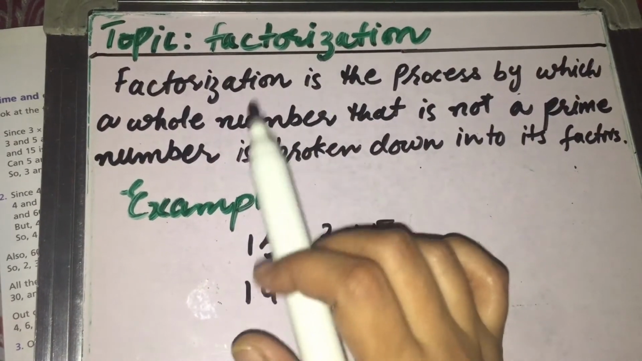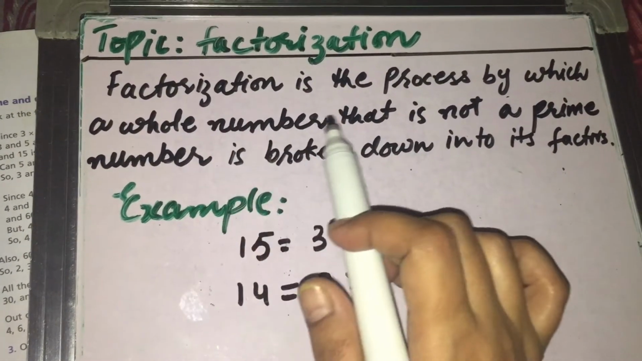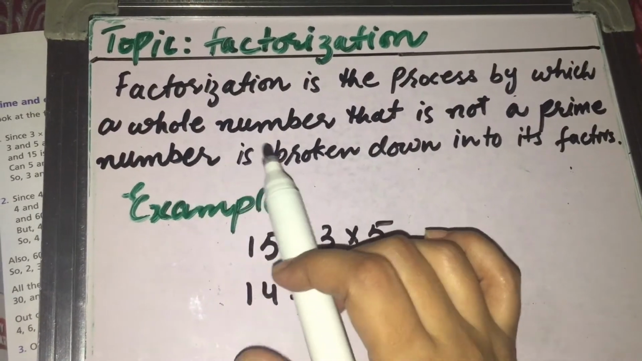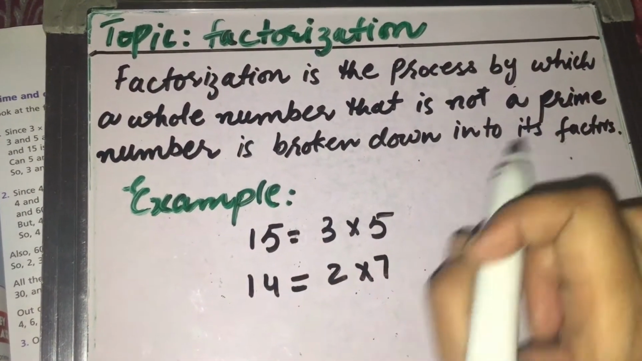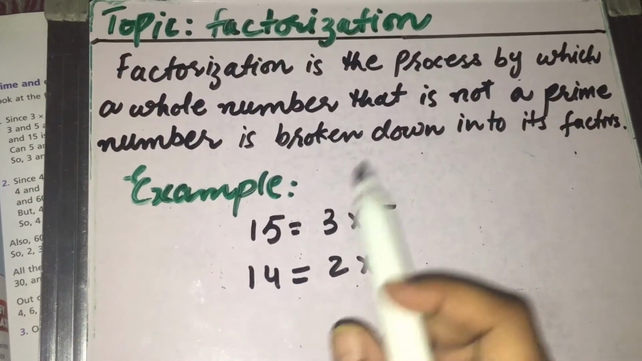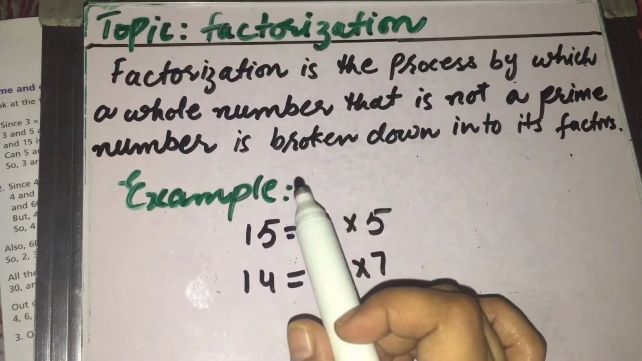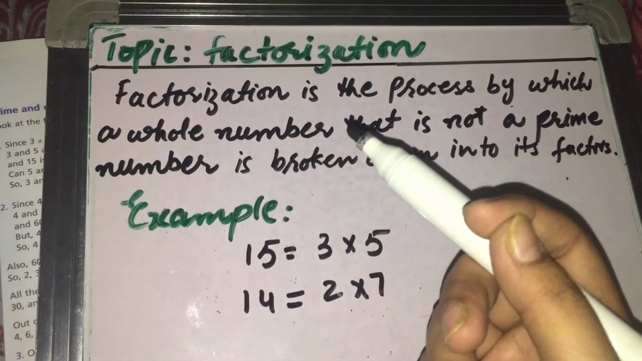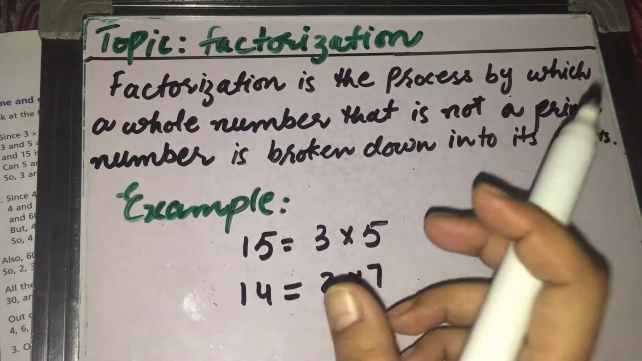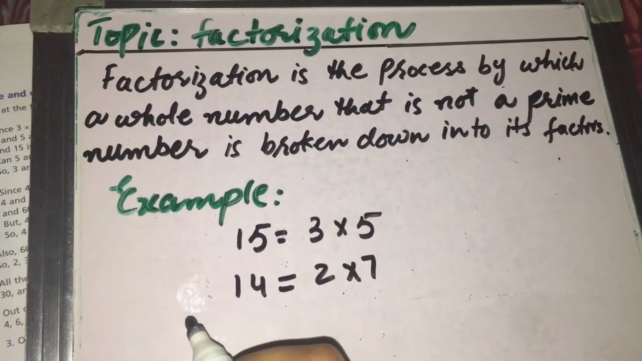Students, today's topic is factorization. Factorization is a process by which a whole number that is not a prime number is broken down into its factors. Factorization process है एक composite number को उसके factors में break down करने का.